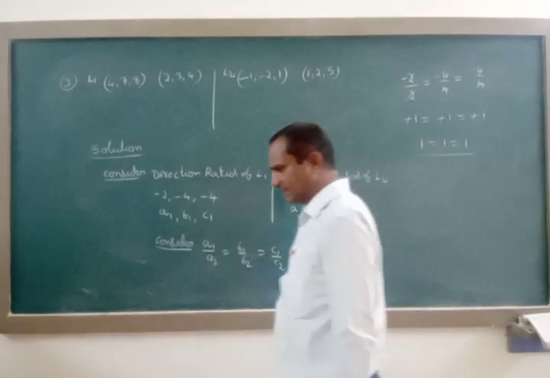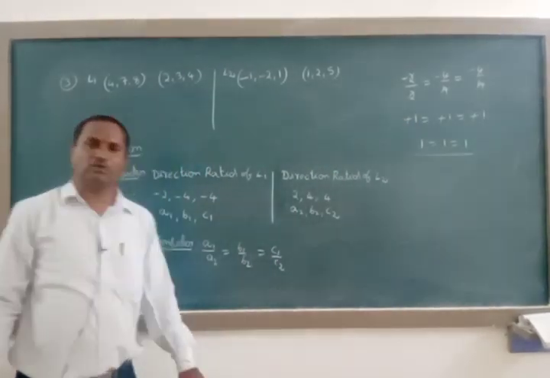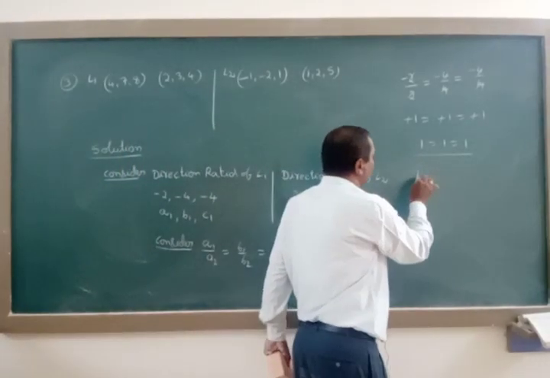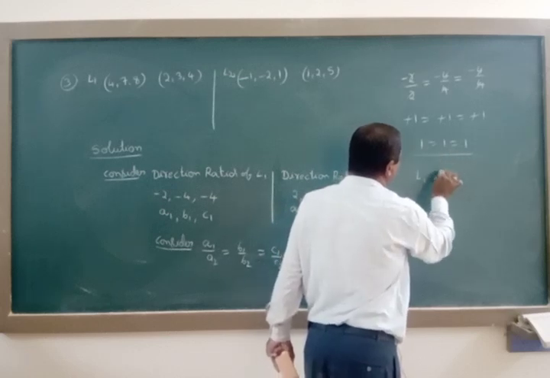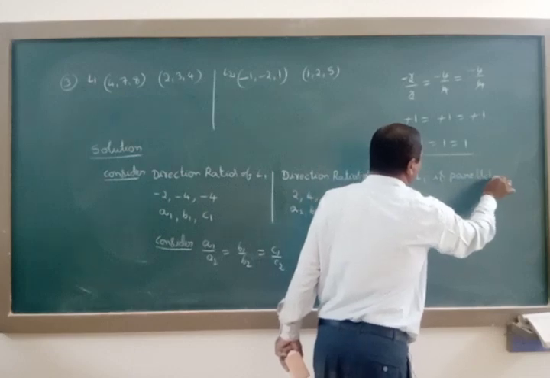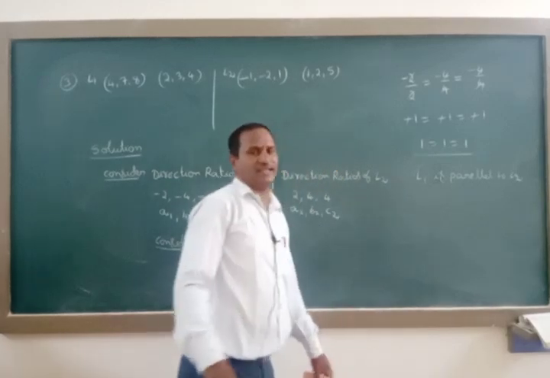In all cases we got an equal ratio, that is 1 is equal to 1 is equal to 1. Therefore easily we can tell L1 is parallel to L2 here. When parallel, then the angle between them is 0 degrees.